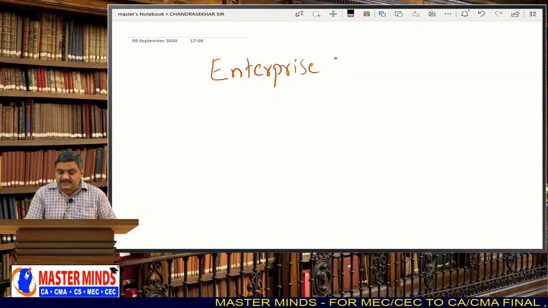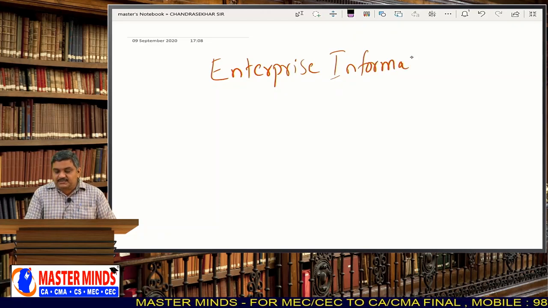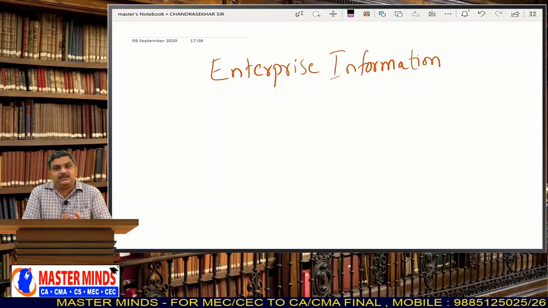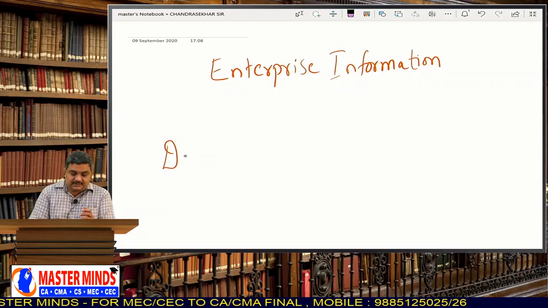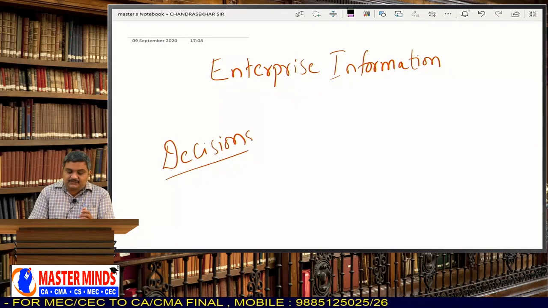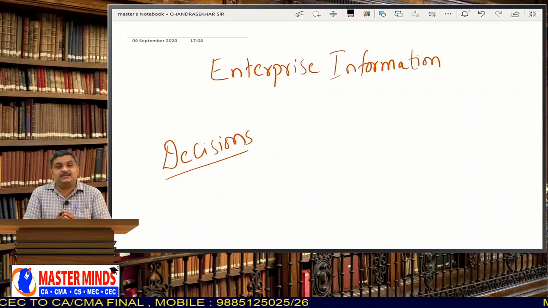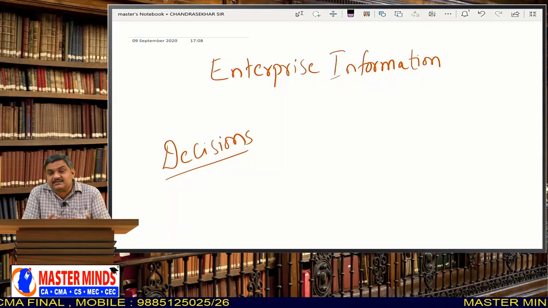And then what is information? Information is the most important thing for any enterprise, because we have to make decisions in any enterprise, isn't it? Decisions are very, very important. We have to make the right kind of decisions. Decision making is very important in any organization.